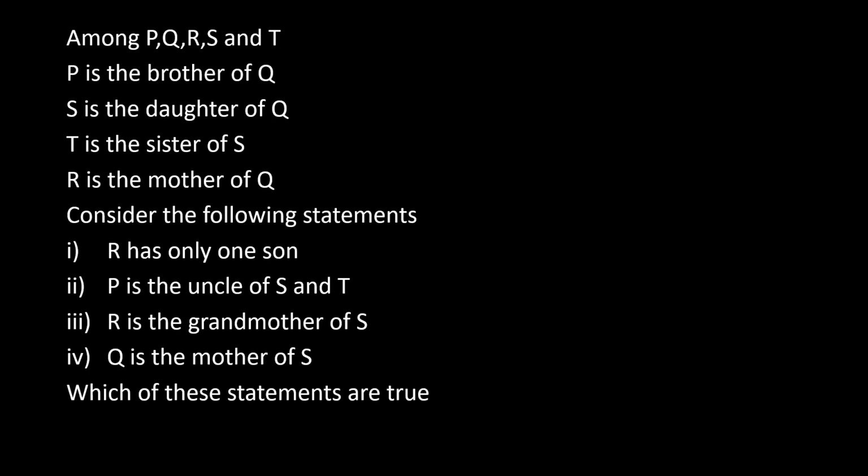Among P, Q, R, S and T, P is the brother of Q, S is the daughter of Q, T is the sister of S, R is the mother of Q. Consider the following statements. Okay, P is the brother of Q. A person Q is there, and P is his brother. Okay, this is the brother. S is the daughter of Q. Okay, Q has a daughter which is S.